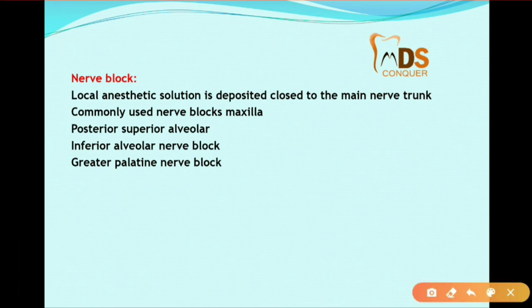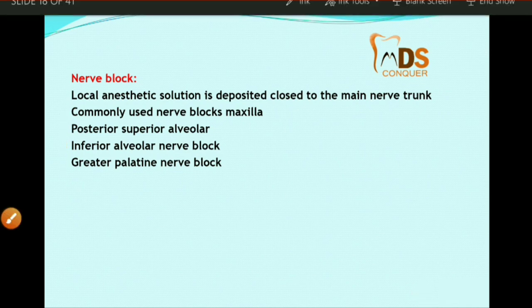Then nerve blocks, these are the commonly used nerve blocks for the maxilla. So if they ask about local anesthetic pharmacology, then you have to write, you can mention these names, okay? In applied aspects.